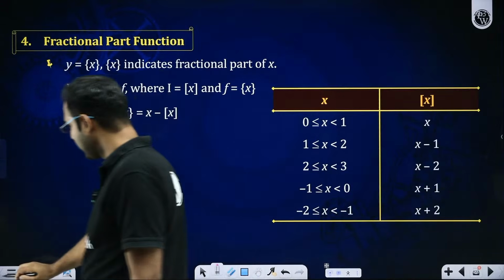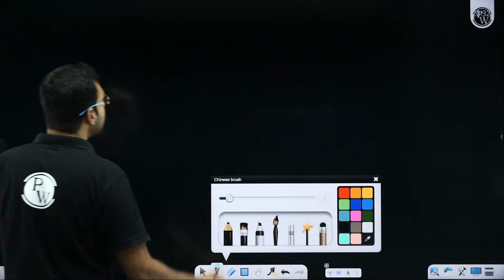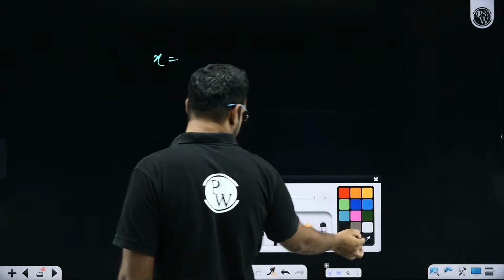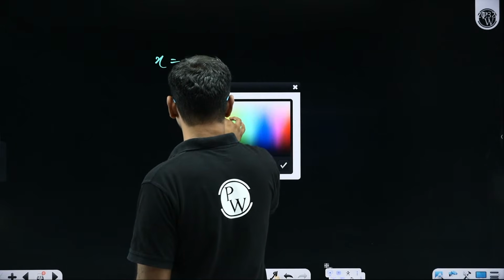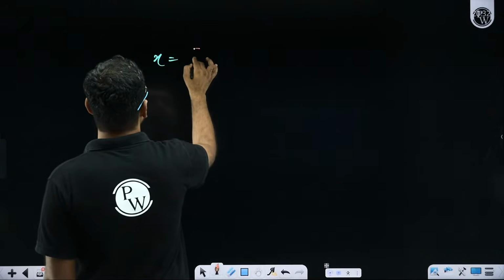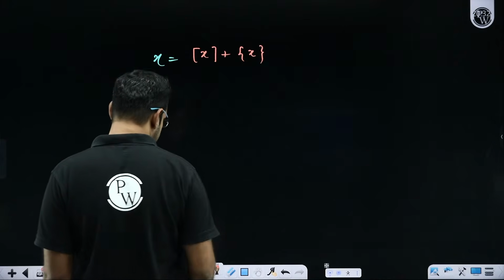To understand it, let us develop a theory first. In mathematics, we say that any number comes out from its GIF and its fraction part. What did I just say?